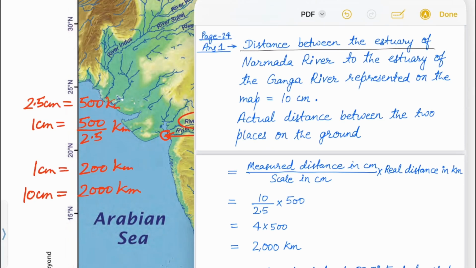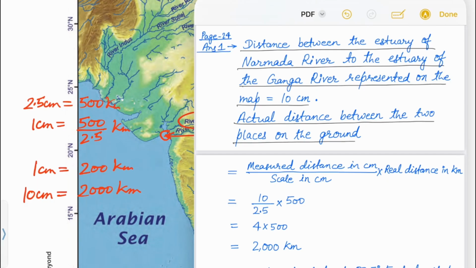Distance between the estuary of the Narmada river and the estuary of the Ganga river represented on the map is equal to 10 cm. Actual distance between the places on the ground is equal to measured distance in centimeters upon scale in centimeters into real distance in kilometers, which is 10 upon 2.5 into 500, equal to 4 into 500, equal to 2000 kilometers.